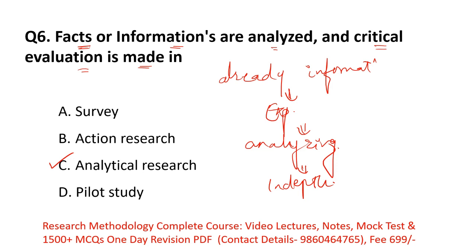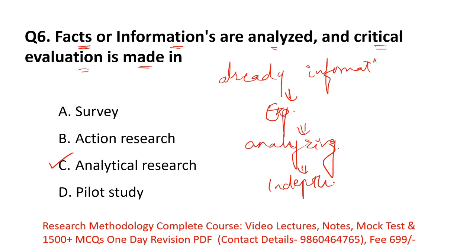In analytical chemistry, scientists already have information and data, they perform their experiments and activities, and they analyze and observe that data. They do an in-depth study and find out whether that information is correct or not, and whether the results and conclusions come out correct or not. So remember, if you already have information and you are analyzing it, it comes under analytical research.